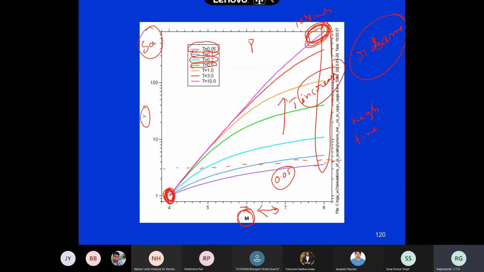Now you tell me, what is the comment about PGA? Whether it will increase or decrease, how many times will it go? By looking at this graph, you tell me for PGA. Can you get PGA information from this graph? We can say PGA will be similar to time period 0.05. It's close to 0.05. Excellent. That is what we call the asymptotic property. T tends to 0 means ZPA only. So PGA, how much will it increase from 4 to 8?